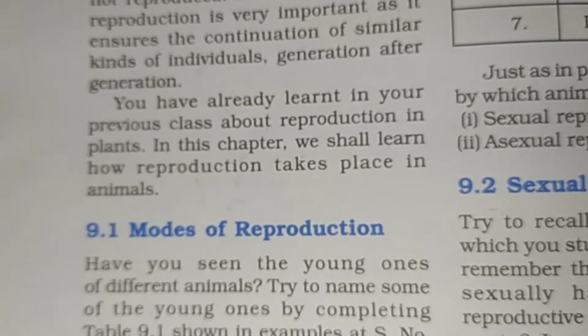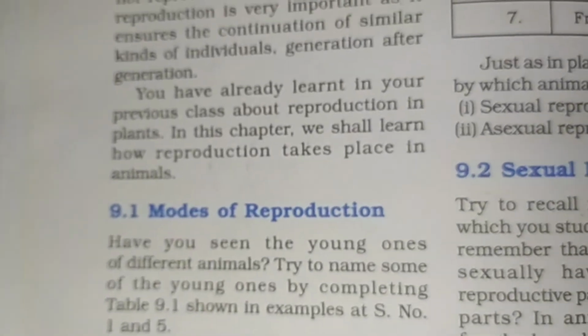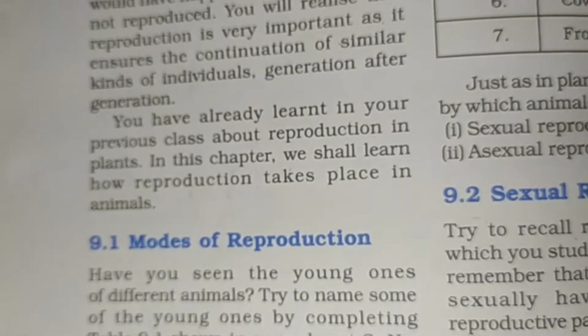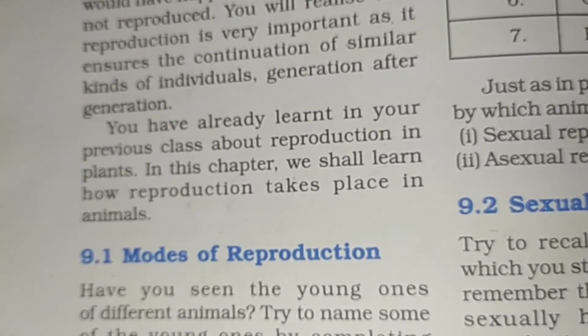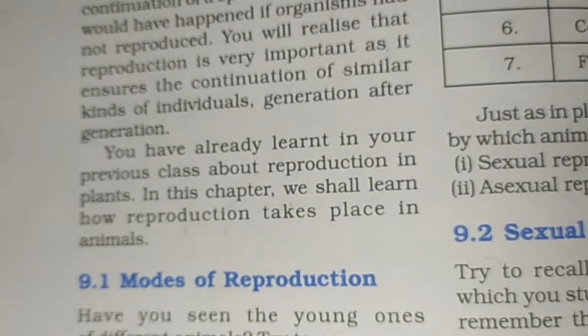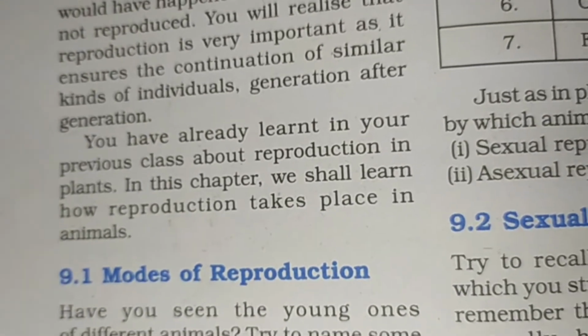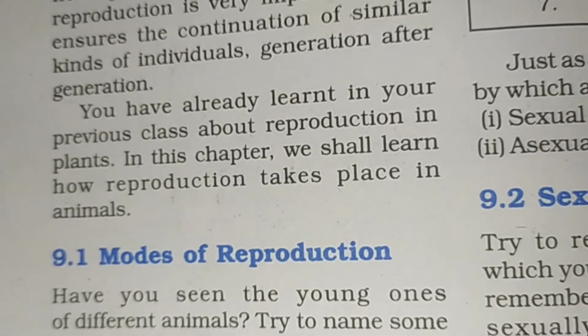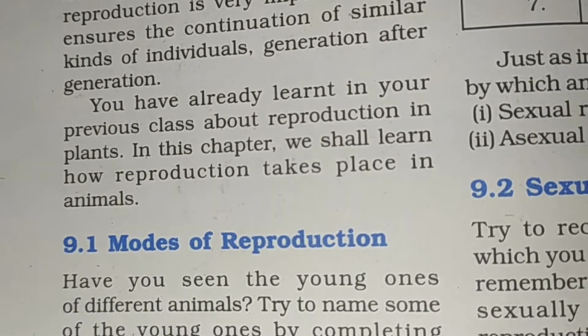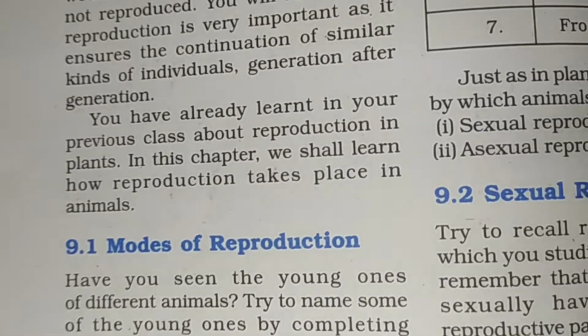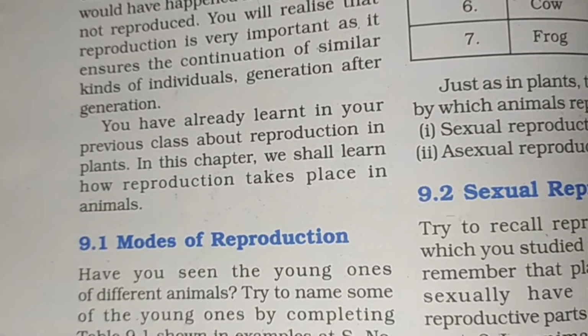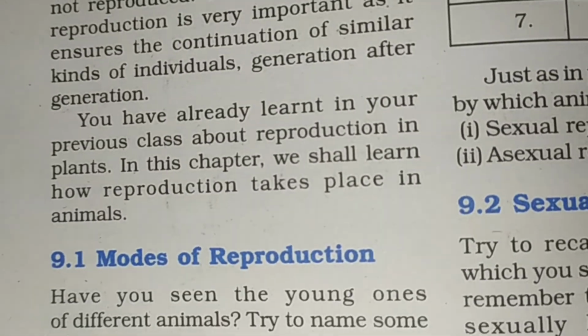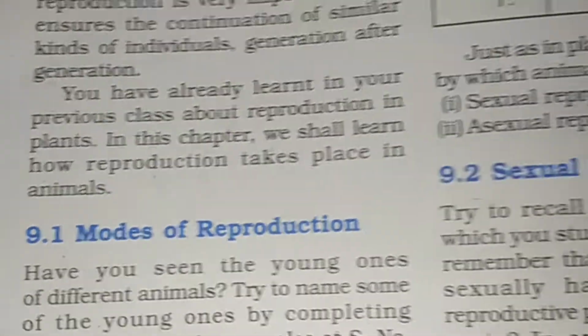So you have already learned in your previous classes about reproduction in plants. Yes, we have, in class 7th and maybe in 6th. In this chapter we shall learn how reproduction takes place in animals. So we're gonna learn it.